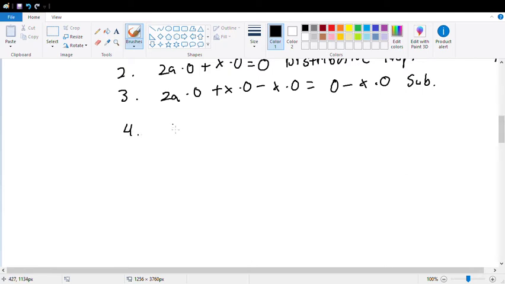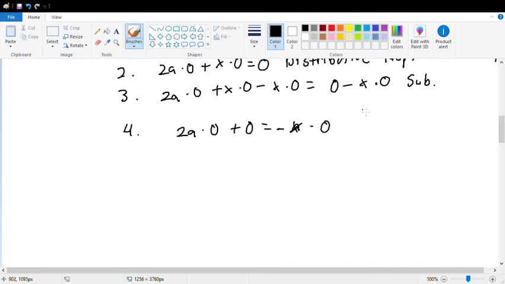So 4. Okay, so what are you gonna do with this? Can I say that's equal to 0? Can you? Can I? Actually, I think you can. Yeah, okay. Because this is basically a number, right? And this is basically negative that number. Yeah. So we can say that this is 0 by the negatives property, right? Alrighty.